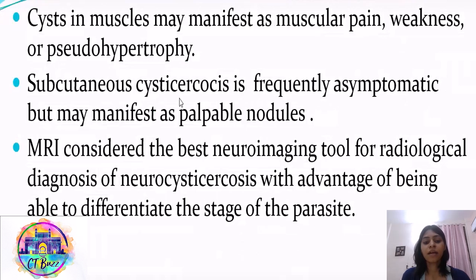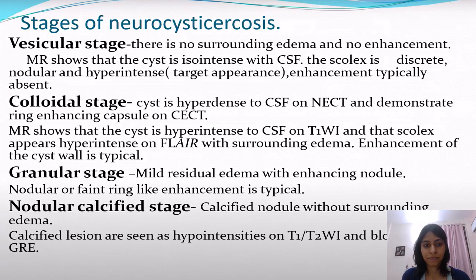MRI is considered the best neuroimaging tool for radiological diagnosis of neurocysticercosis, with the advantage of being able to differentiate the stage of the parasite as well. So the stages of neurocysticercosis, there are 4 stages. First is the vesicular stage, where there is no surrounding edema and no enhancement. MR shows that the cyst is isointense with the CSF. The scolex is discrete, nodular, and hyperintense, giving a target appearance.